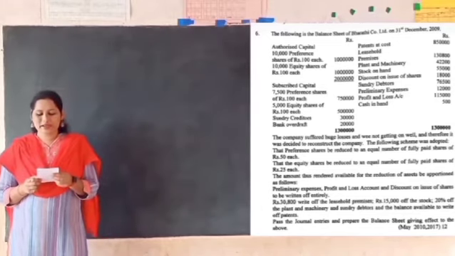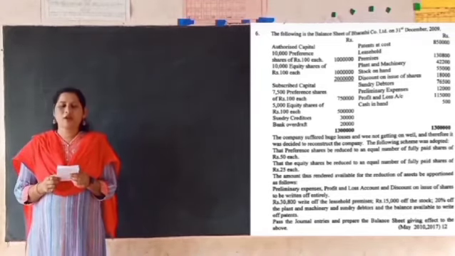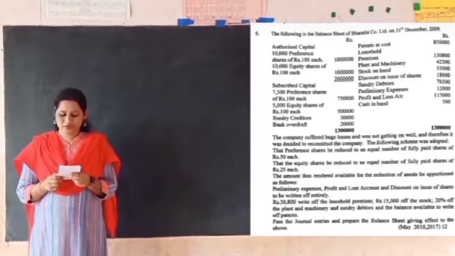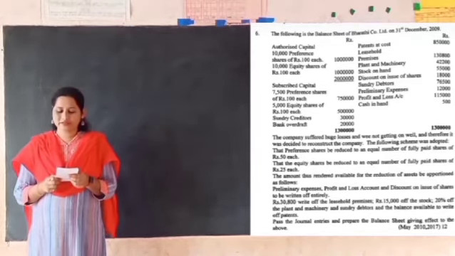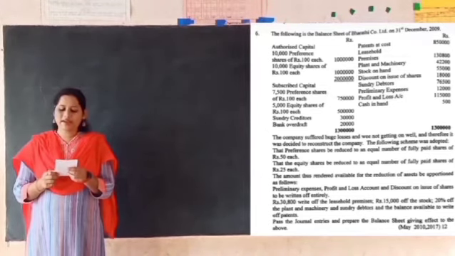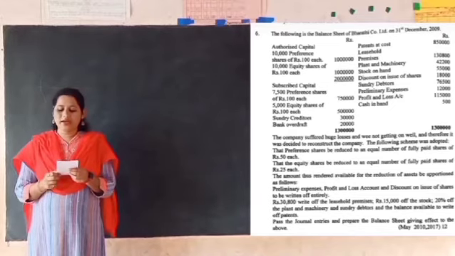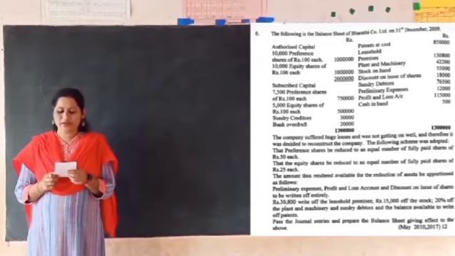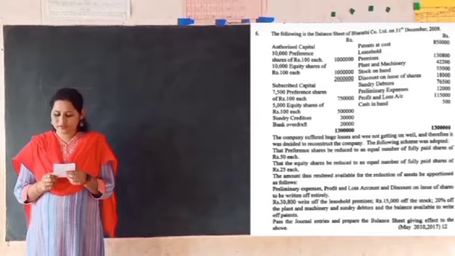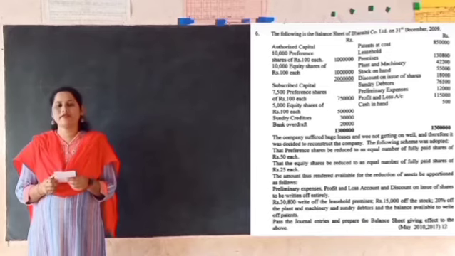The following is the balance sheet of Bharati Company Limited on 31st December 2009. On the asset side of the balance sheet, we find patents at cost 8,50,000, leasehold premises 1,30,800, plant and machinery 42,200, stock on hand 55,000, discount on issue of shares 18,000, debtors 76,500, preliminary expenses 12,000, profit and loss account 1,15,000, cash in hand 500.